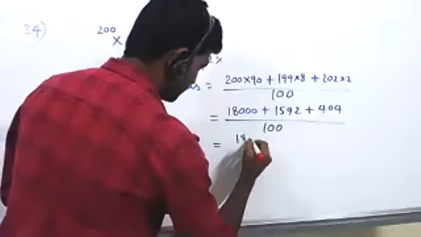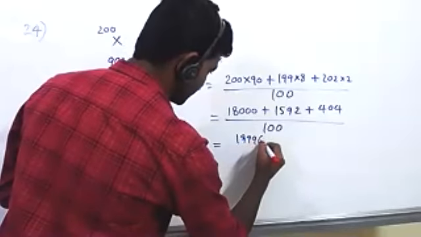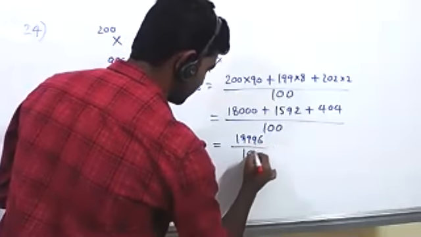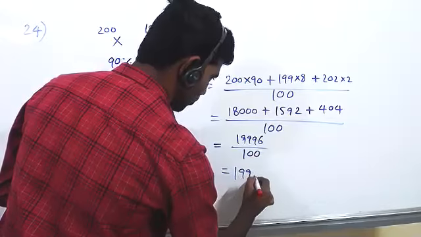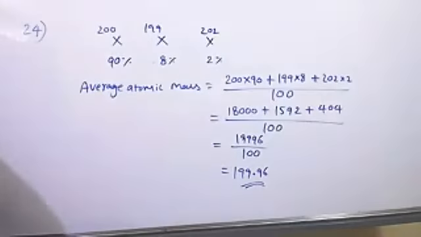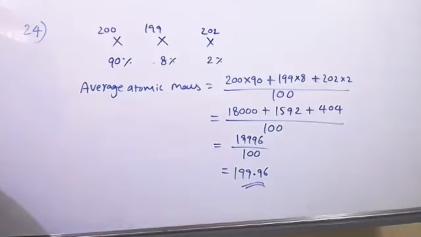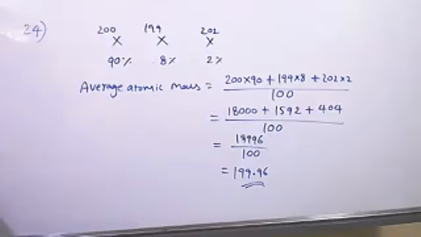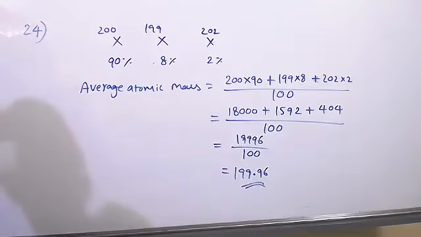See, this is 19,996 divided by 100. So the answer is 199.96. This is the average atomic mass, so it is closer to 200. They've given 200, 201, 202, and 199. You can take it approximately as 200. So option A is correct.